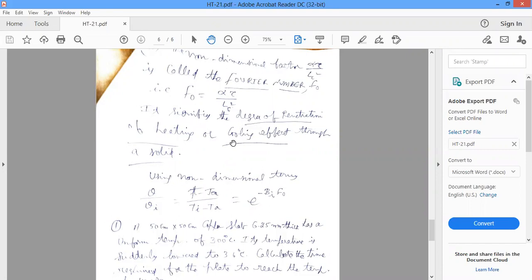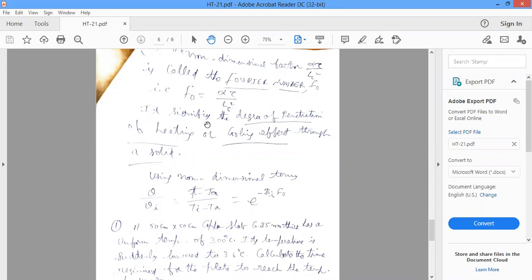So you can write hA tau by rho Vc as a product of two important dimensionless groups. First one is the Biot number, that is hLc by k. Second one is the Fourier number, alpha tau by Lc square.